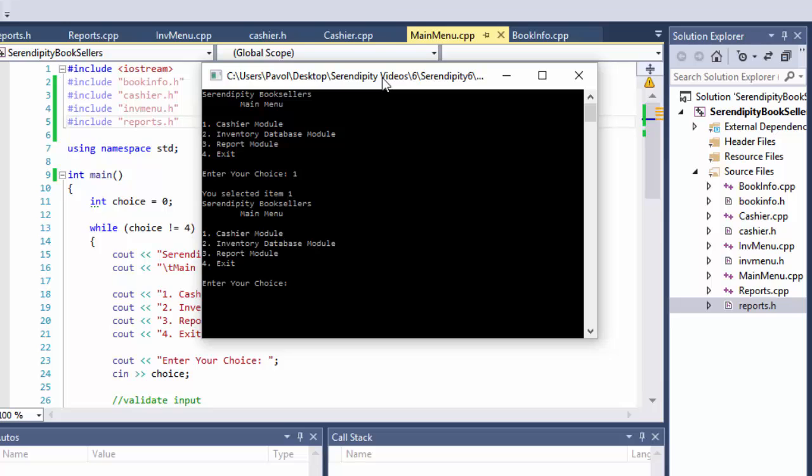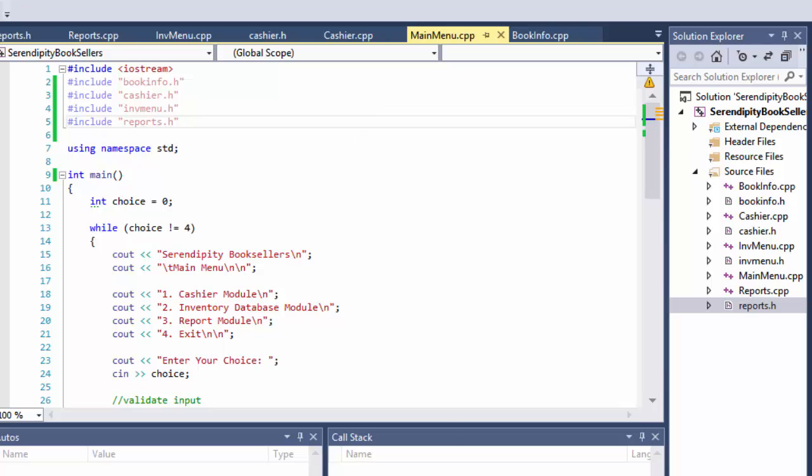So let's press 1, and again it just runs the main menu, because even though we have the functions, they're not being called yet from our main menu. So this is simply just doing what we did in the previous video. So I'll just exit that.